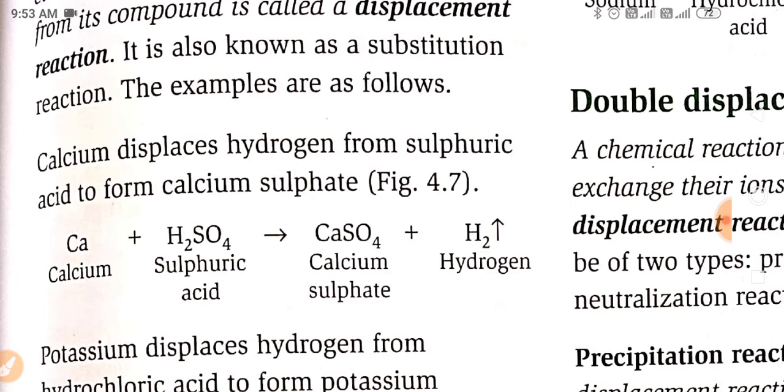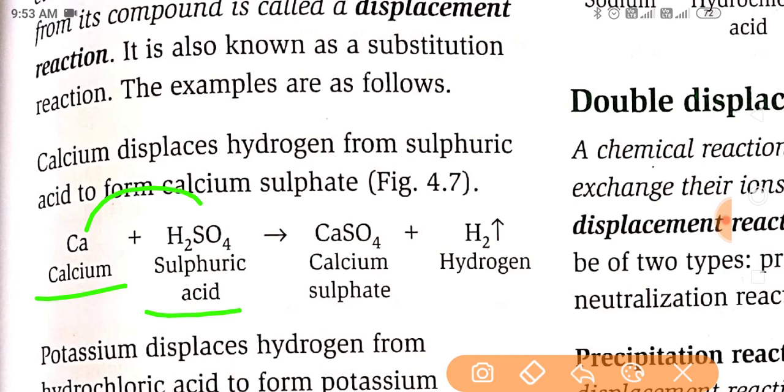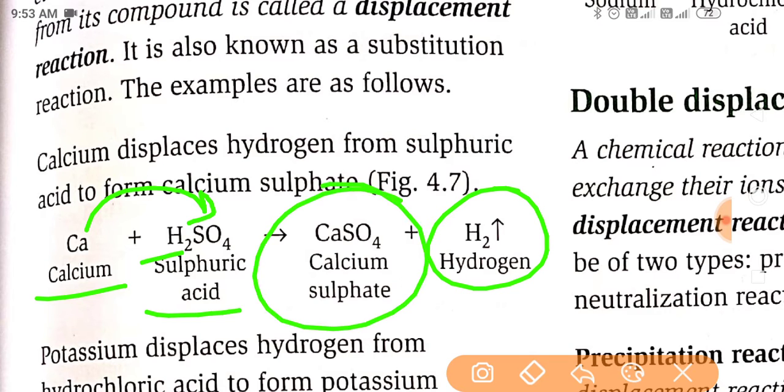The examples are as follows. Calcium displaces hydrogen from sulfuric acid to form calcium sulfate. When calcium reacts with sulfuric acid, H2SO4, it forms CaSO4. It just displaces the hydrogen, and hydrogen gas is liberated.